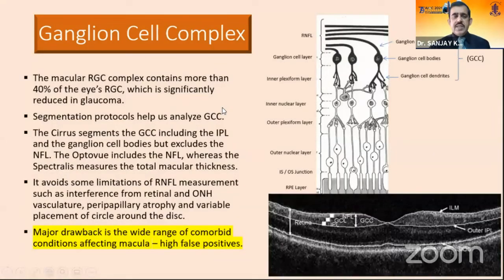Every machine has its own segmentation protocols to analyze the ganglion cell complex. The Cirrus includes the IPL and the ganglion cell layer. The OptoView includes also the RNFL, but the Spectralis includes total macular thickness. The advantage is it avoids the major peripapillary pathologies. But the disadvantage is that there are a wide range of comorbid conditions which affect the macula, giving us a high false positive rate.